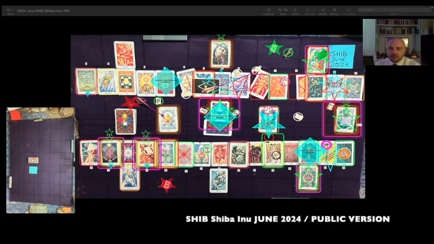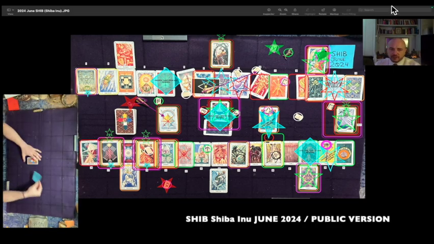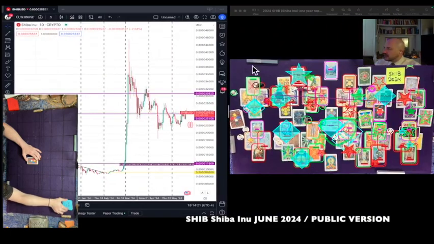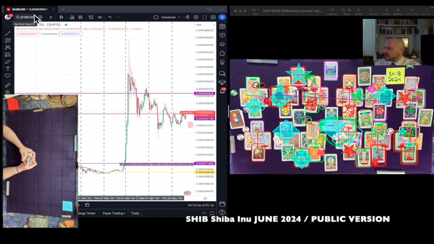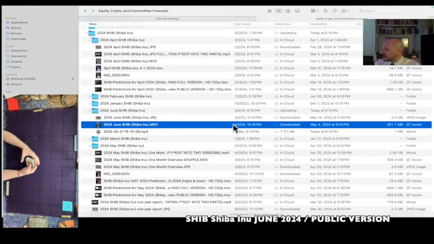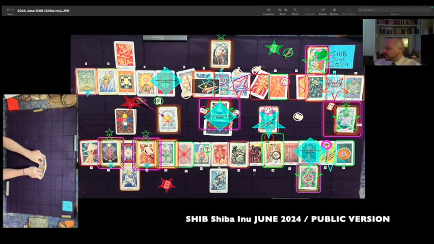This is the SHIB coin 1 month overview reading for the month of June 2024. It's currently May 21st, 2024, 6:14 p.m. Eastern Time. SHIB coin at the time of this reading is 0.0000255531, just a fraction of a cent, and that's USD. The shuffle video for the June SHIB coin reading was created on May 2nd, 2024 at 10:16 p.m. Eastern Time. That's the video playing for you in the lower left corner.